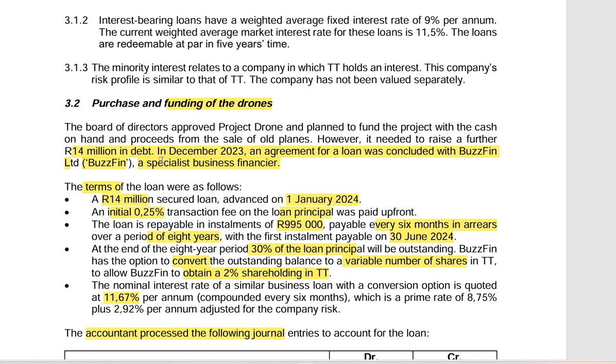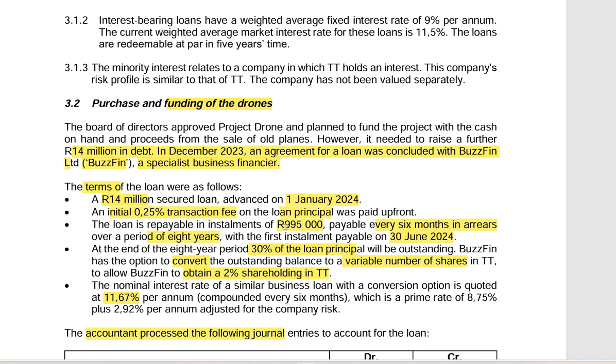BuzzFin, just to know about them, are specialized business financiers. That means they're not your general bank like Nedbank, Capitec, and all other banks, but specialized business financiers. We are given the terms. The amount is 14 million, which is similar to what we've been told above, and we're going to receive an advance on 1 January 2024. There will be an initiation fee, or rather transaction fee, of 0.25% of the loan principal. That means this transaction fee will be 0.25% of the 14 million.